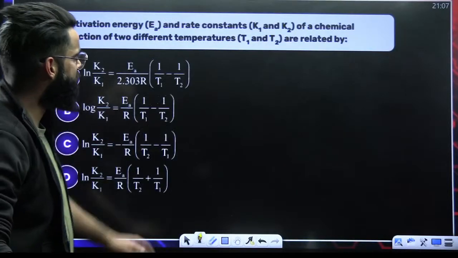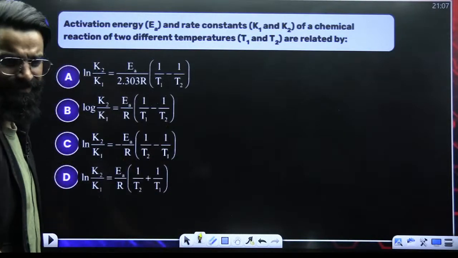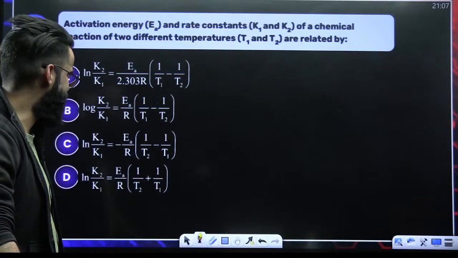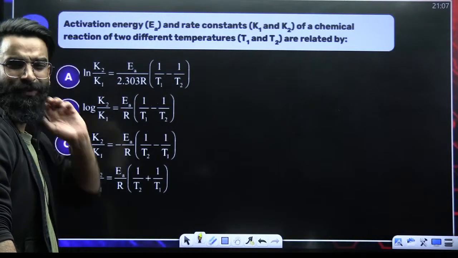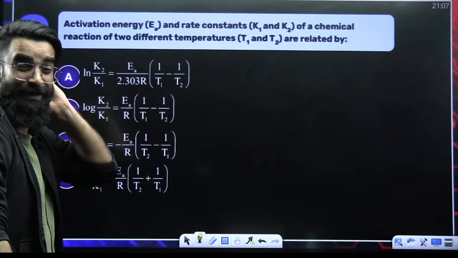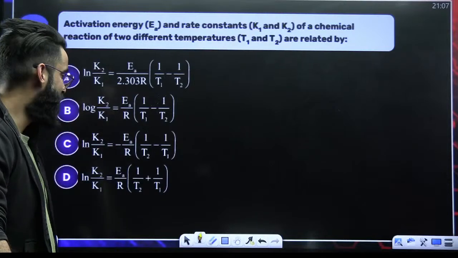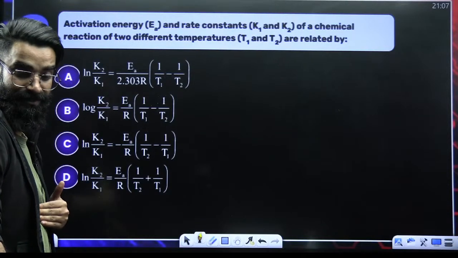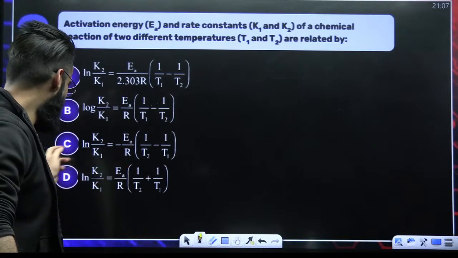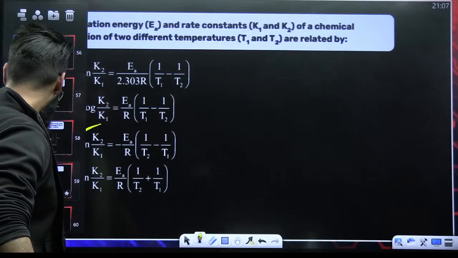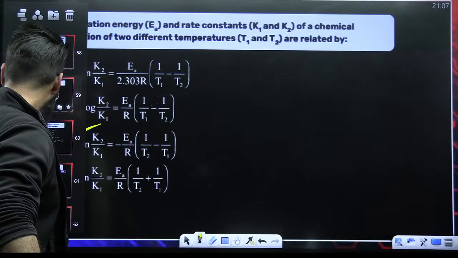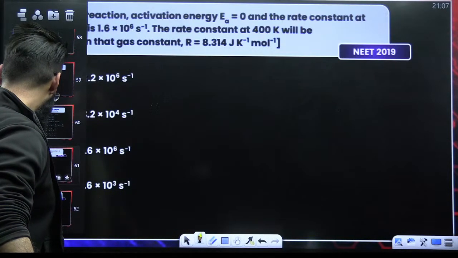This is one basic question, which I believe you can easily solve. Arrhenius equation, guys. Ln of K2 divided by K1 is equal to minus EA divided by R, 1 by T2 minus 1 by T1, sorry. This is something which can be derived easily. So, nothing to do with this. Let me move on to one more question.